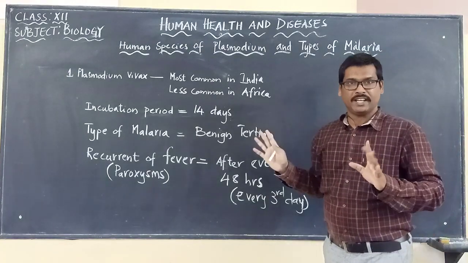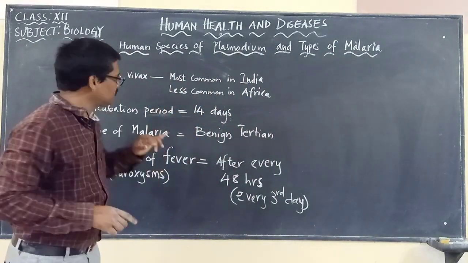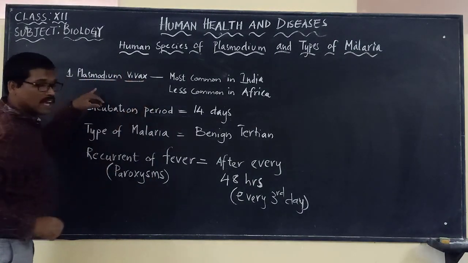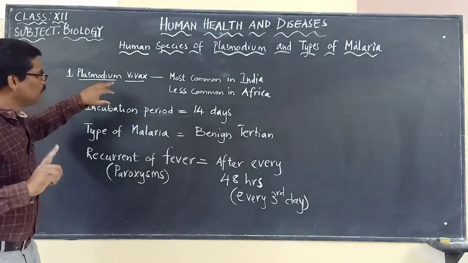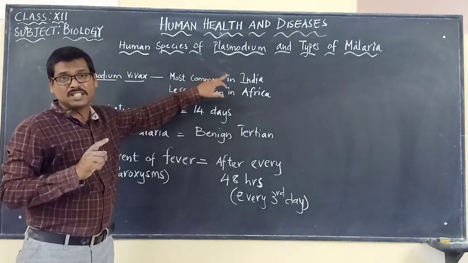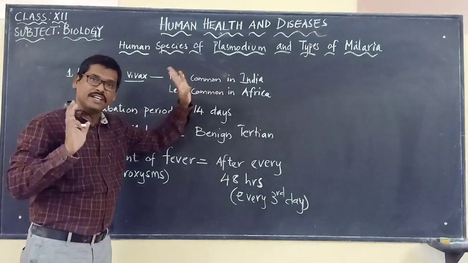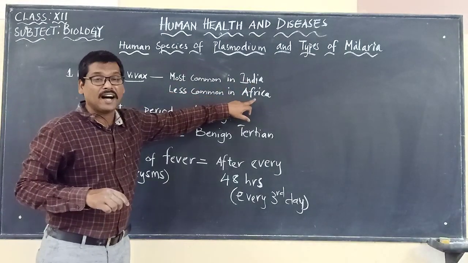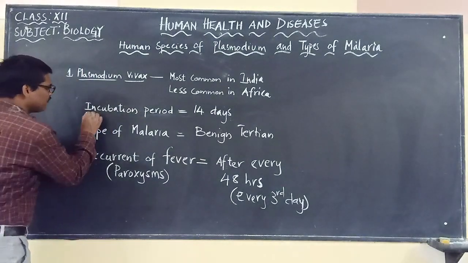disease called malaria. The first malarial parasite coming under the Plasmodium species is Plasmodium vivax. So this is the first Plasmodium species which will be causing malaria. Plasmodium vivax is the most common species present in India and responsible for causing malaria. It is most common in India and less common in Africa.